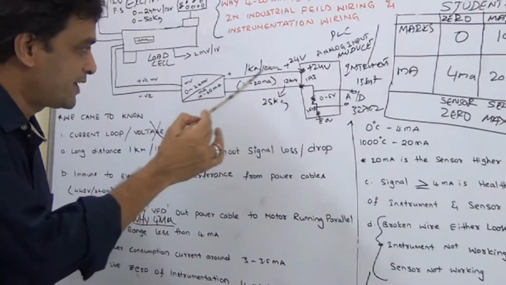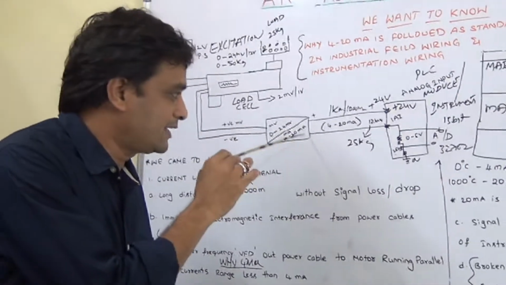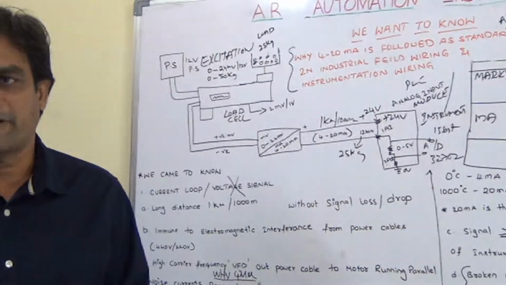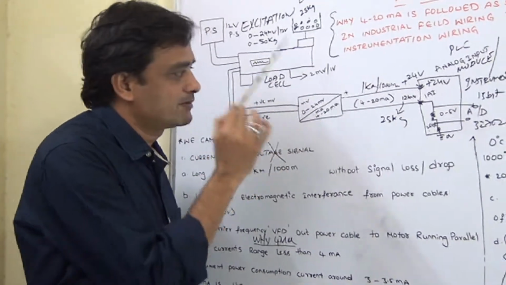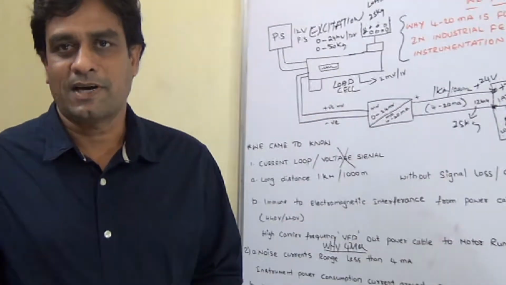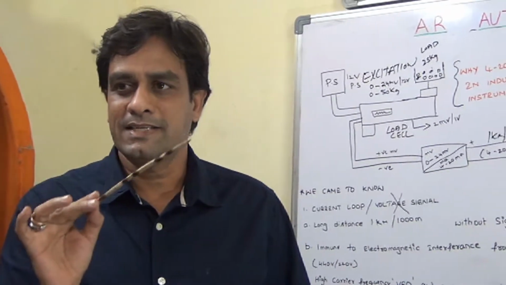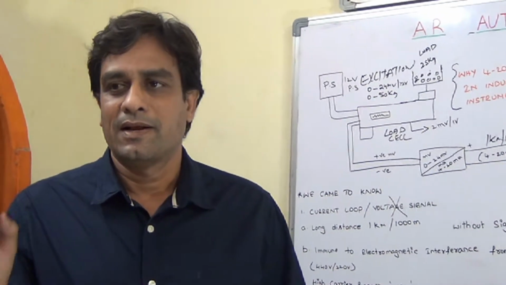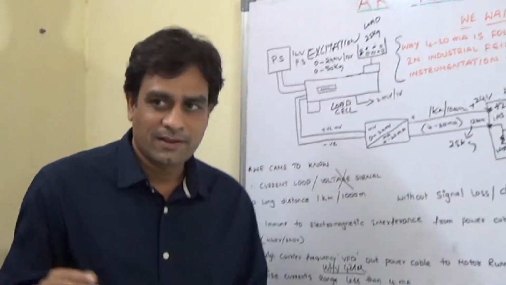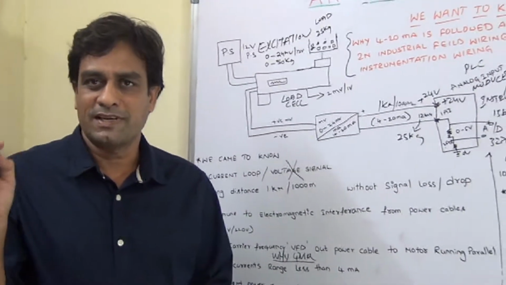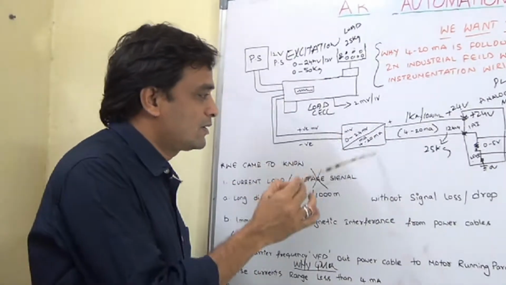The same wire, the same power is coming, and the other wire is taking the signal. In this instrument, it will consume some current, and that current is less than 4 milliamp. It is around 3 to 3.5 milliamp. So instrument consumption should always be less than 4 milliamps. So we are starting at 4.